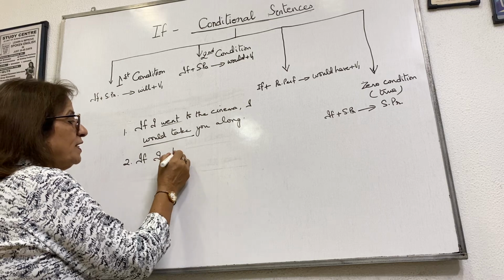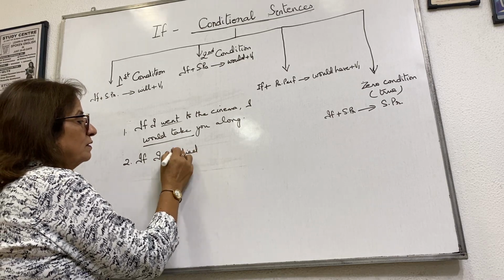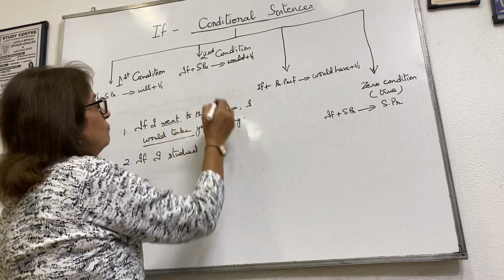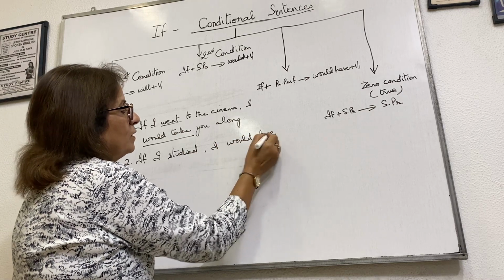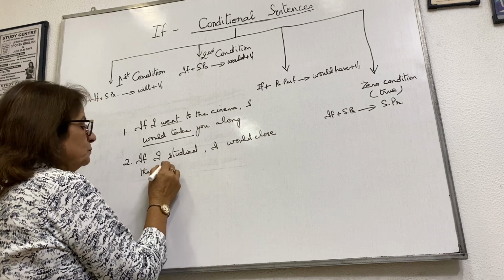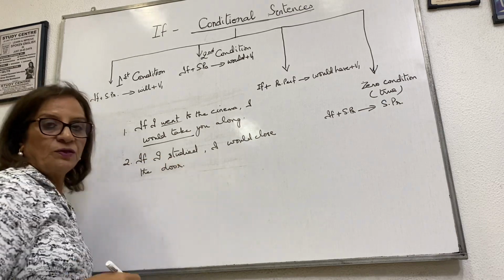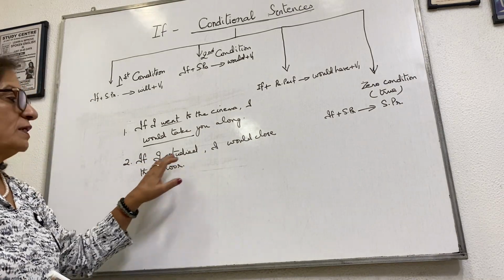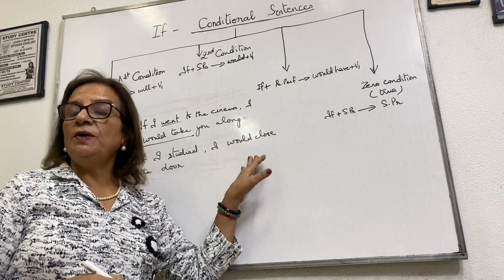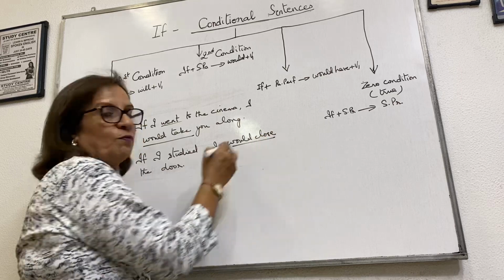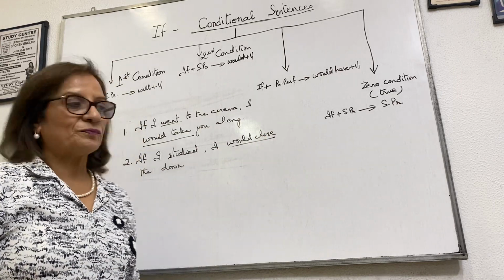If I studied, I would close the door. So here, what is the rule? If the if clause is in simple past, then in the second clause we have to use would plus verb in the first form.